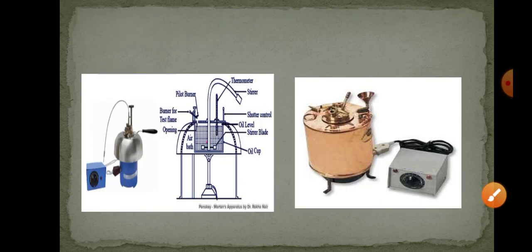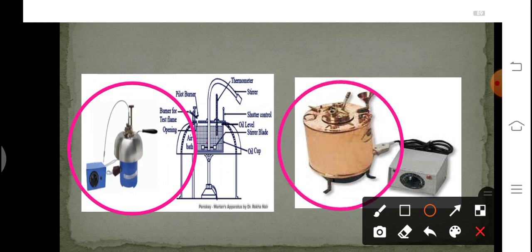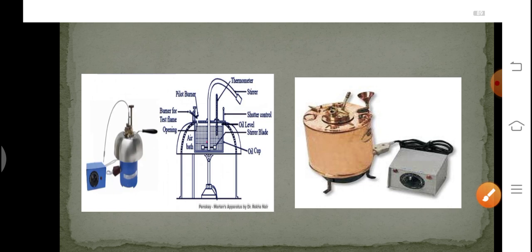Here we have shown you the instruments through which we can calculate the flash and fire point of the oil. In this slide, you can see there are two types of instrument. Number one is the Pensky-Martens apparatus, which is used to check the flash point of an oil. And this is the Abel's closed cup apparatus. Both are closed cup apparatus, and they are used to check the flash and fire point.